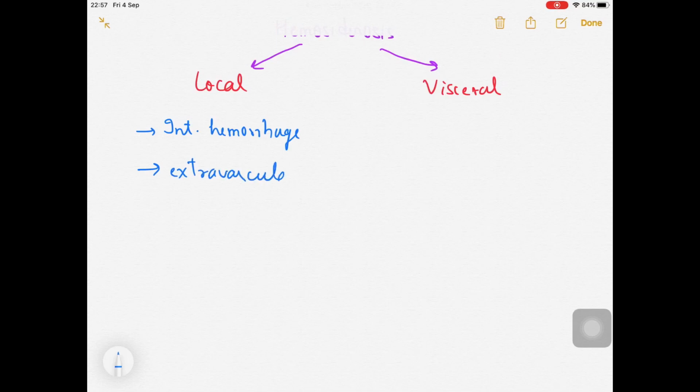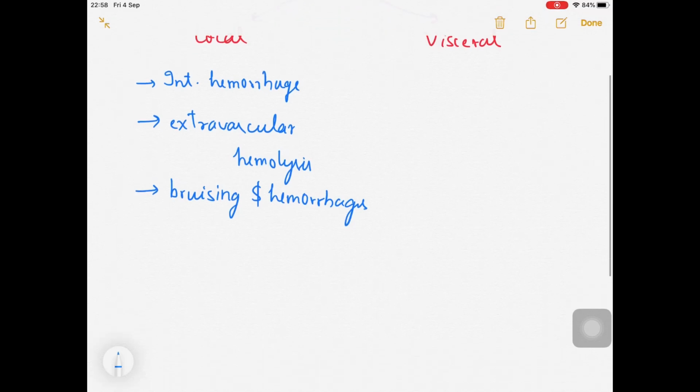Extravascular hemolysis will be seen over here. The most common location: it occurs around the areas of bruising or hemorrhages. So the location is bruising and hemorrhages. Note it down in your notebook as well.